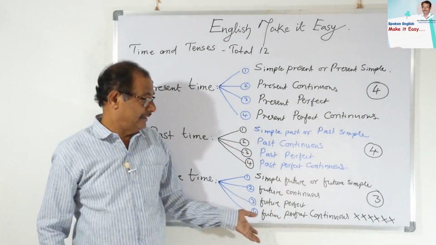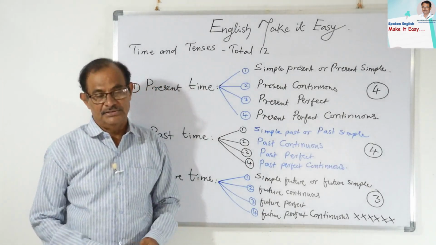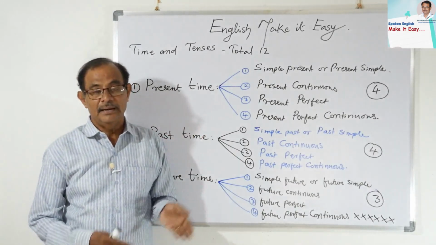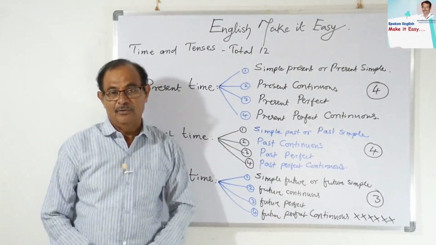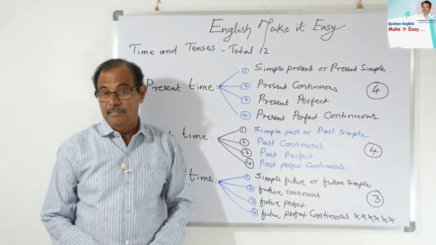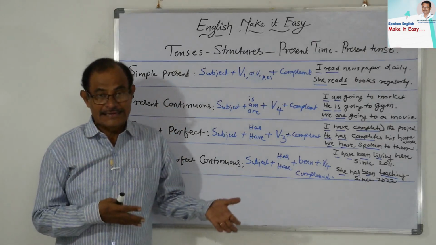The grammarians will tell you that you can have the structure but no usage. This is a very simple table, and you can all have present time, past time and the future time. Okay friends, let us have our slogan: English, make it easy. Thank you. Students, I have summarized the tenses here.